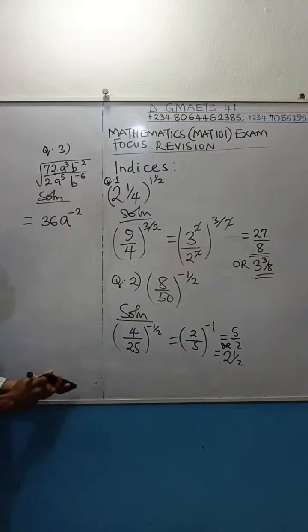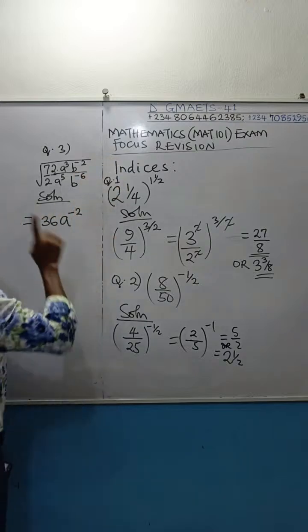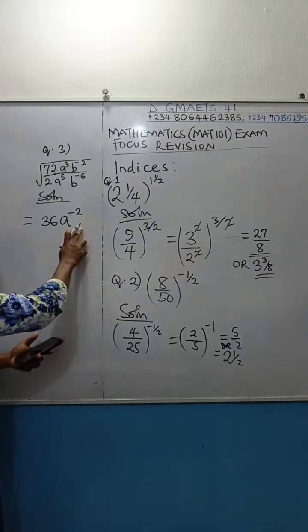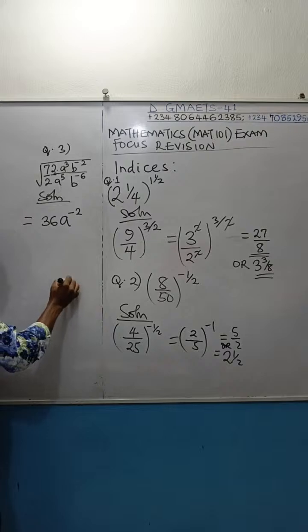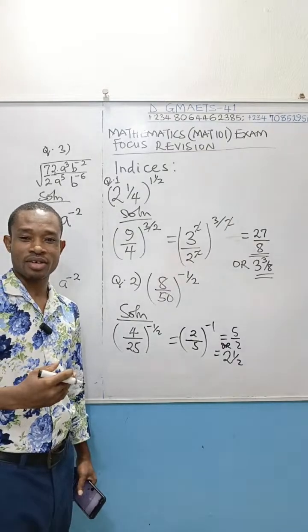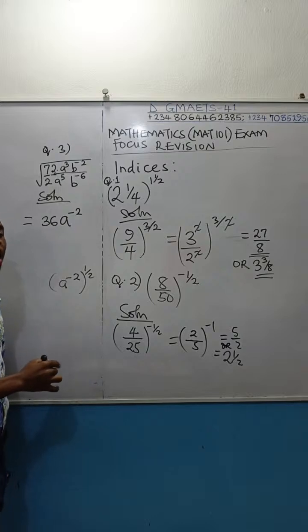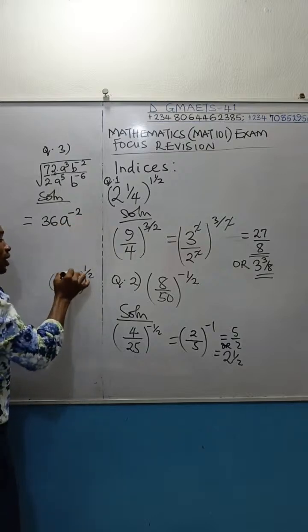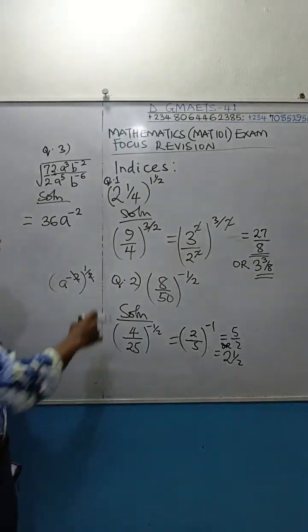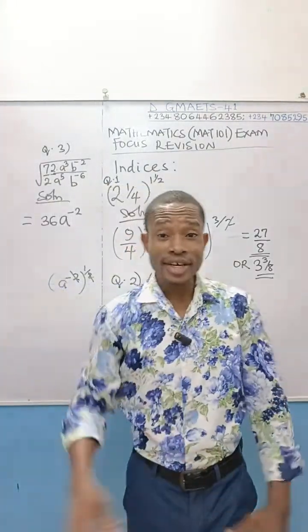But that thing I was saying, remember, this expression given to us has square roots. That square root is the same as raised to power 1 over 2. For example, in the case of this a, we are meant to have a raised to power minus 2. Since this thing is square root, and square root means raised to power half, automatically as you are getting this, you are supposed to be cancelling this 2 and this 2 outside if you are in the exam hall, so that immediately you are removing that square root. The examiner that gave you that knows why they gave you the question in that format.